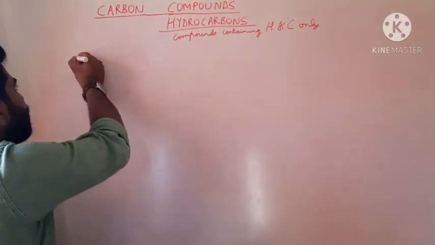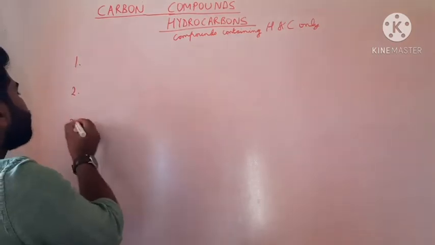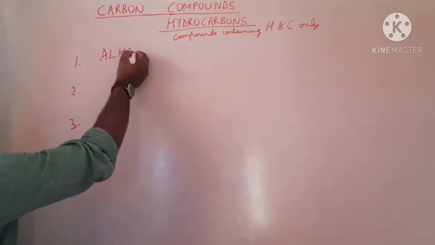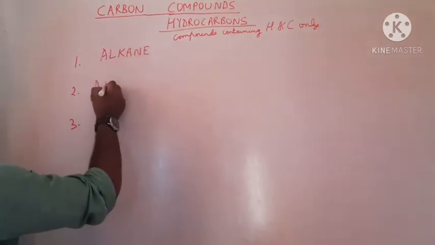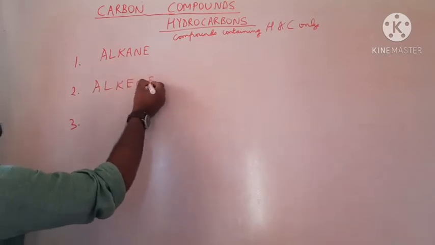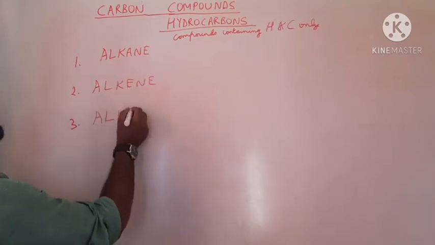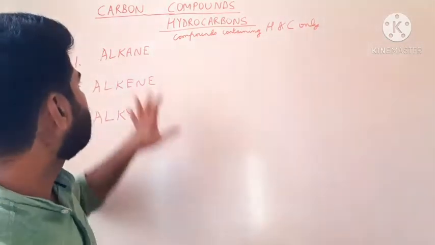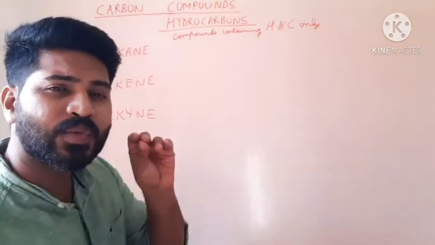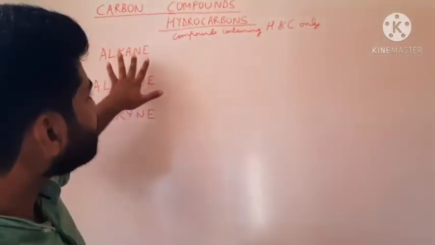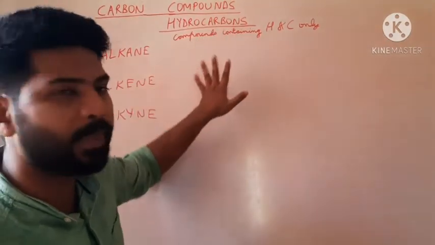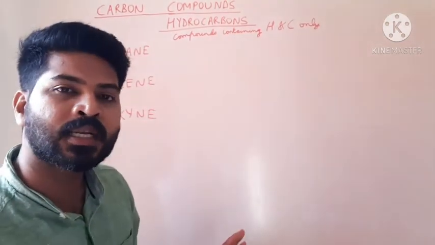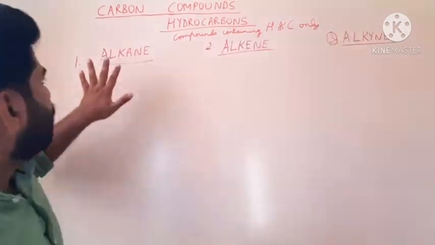Hydrocarbons in general are of 3 types. They are called alkanes, alkene and alkyne. No need to be worried about the peculiar terms. The concept is very easy. So these are the 3 types of hydrocarbons. They contain only carbon and hydrogen. We will also discuss how these compounds are formed.